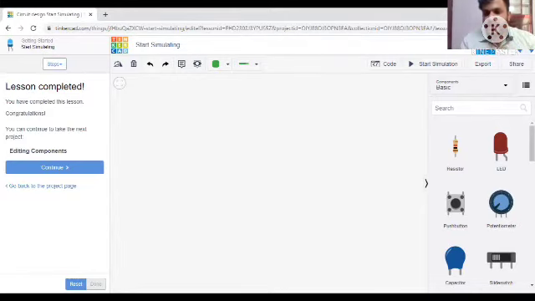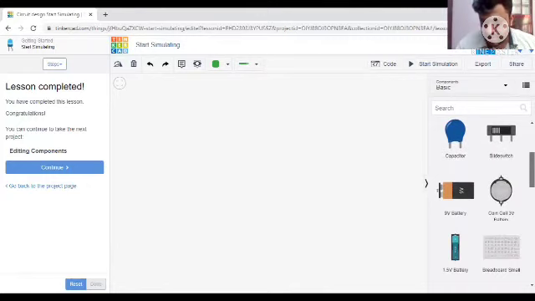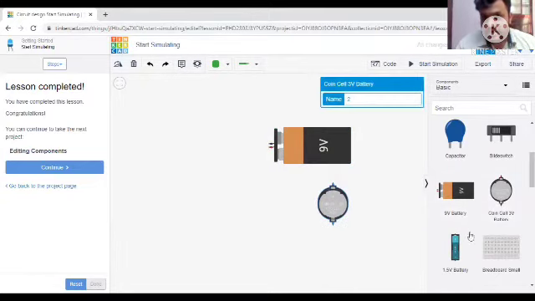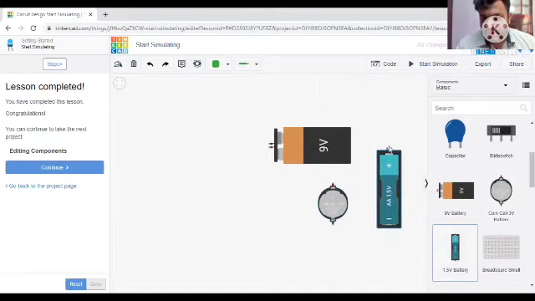As I told in the class, the voltage source is a battery. There are different types of batteries. I will show you some of them. This is a 9-volt battery. This is another type of battery, a coin cell battery. It has an output voltage of 3 volt. And this is another one, a 1.5 volt battery. These batteries are used in our remotes.